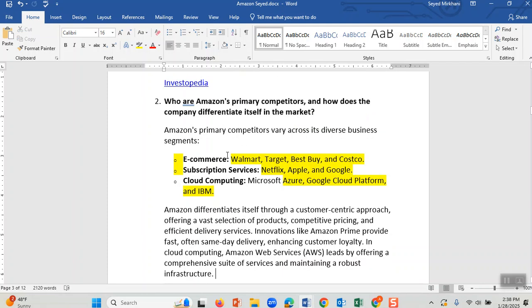After ChatGPT told me Amazon has competitors such as Walmart, Target, Best Buy, and Costco, these are the competitors in its retail business. As you all know, Amazon has movies. You can watch Amazon. Therefore, for that reason, it is competing in subscription services with Netflix and Apple and Google. Also, it is involved in cloud computing. That's why Microsoft is